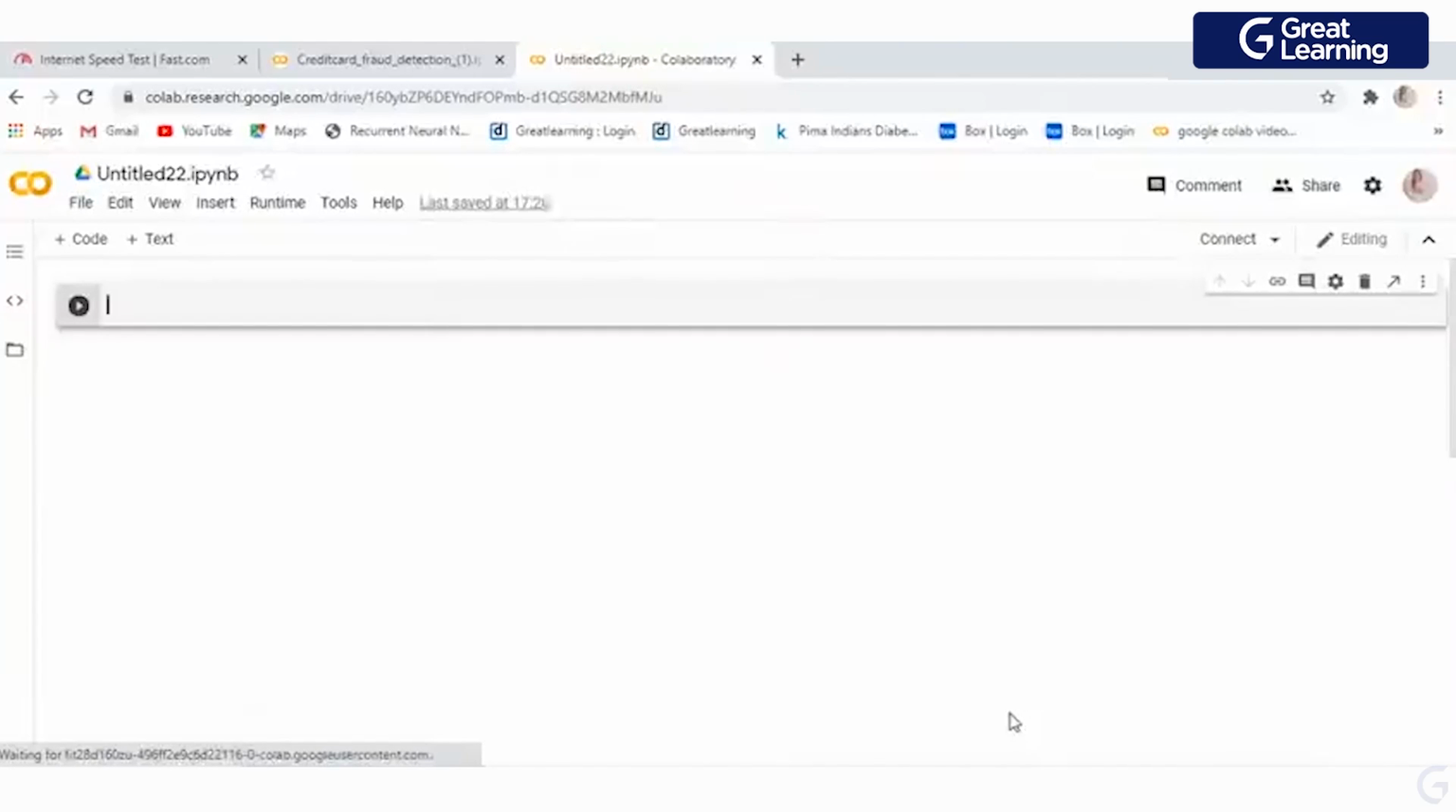So, this is very simple. You don't need to do anything else. And if you want to change your notebook name, you can change it from here. You can see that in my case, it's Untitled 522.